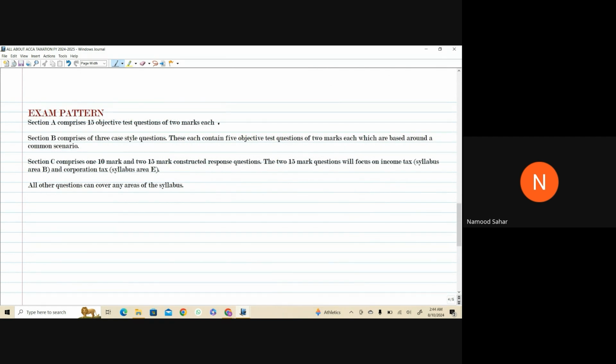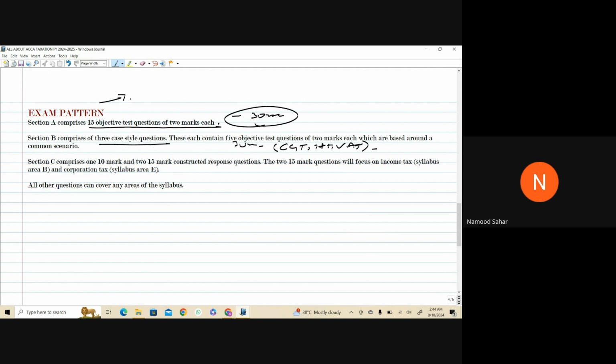Now moving towards the last thing of this presentation, the exam pattern. Never ever directly jump over the exam pattern. First see the topics, because this is where the examiner is going to test you. So Section A of this exam comprises 15 OTQs of 2 marks each. That makes 30 marks, and it is tested from any area of the syllabus. He can test you from anywhere, so don't go for cherry picking of the topics. Section B comprises 3 case style questions, like the MTQs. It's also 30 marks, and we have already discussed CGT, IHT, and VAT. These are the areas where you will be tested.